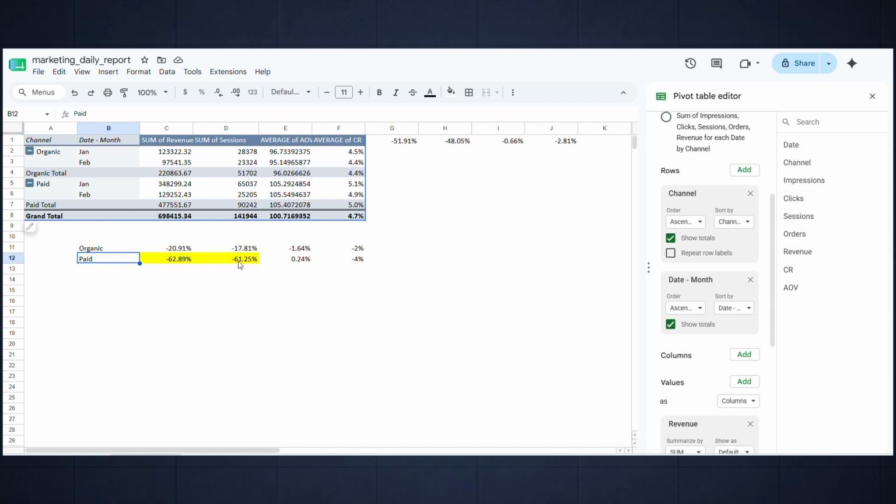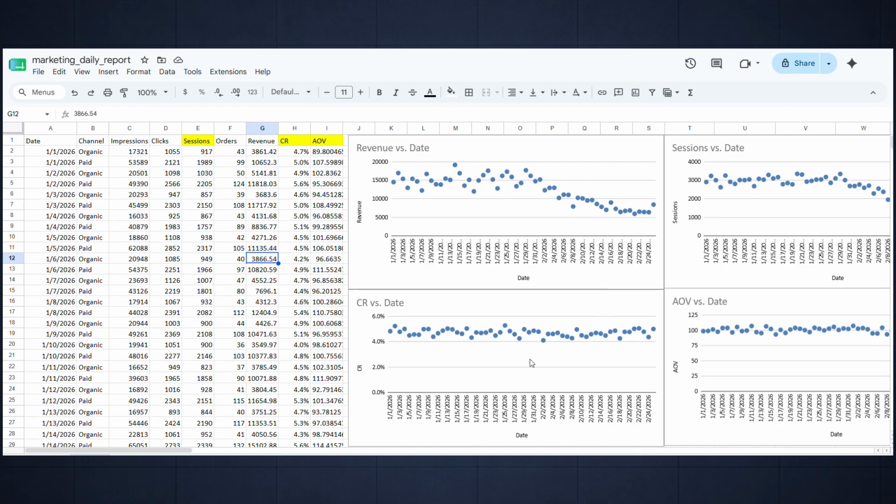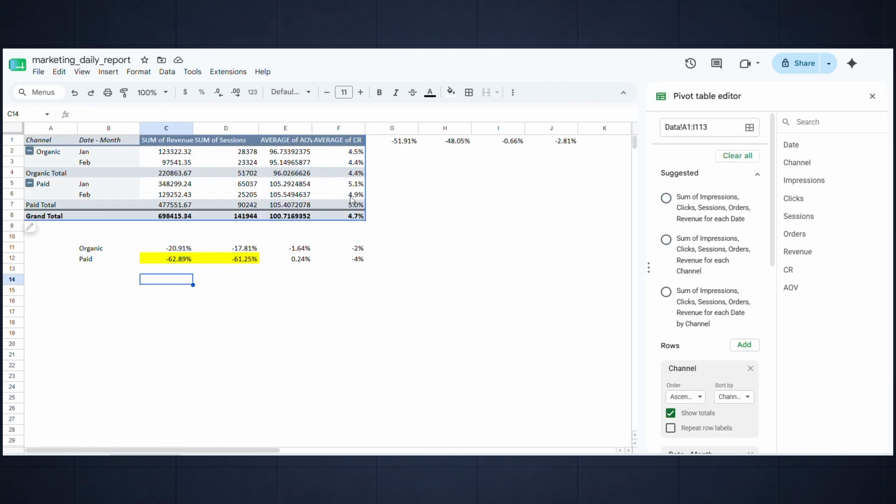So let's quickly recap what we accomplished. We started with a revenue decline and no explanation. We broke revenue into its three drivers: traffic, conversion rate, and average order value. Then we measured each one. We found that traffic was the only driver showing a major decline. And finally, we traced that decline to the paid channel. That's the power of breaking a business problem into smaller components. Instead of guessing, we followed the data. And step by step, the problem became much easier to understand.